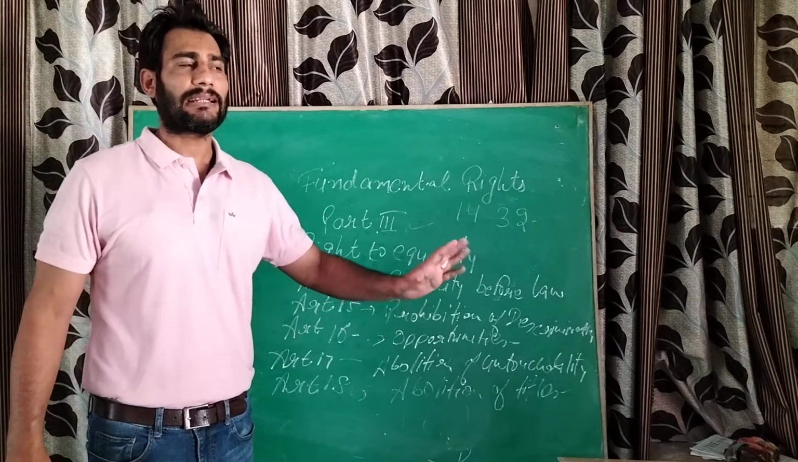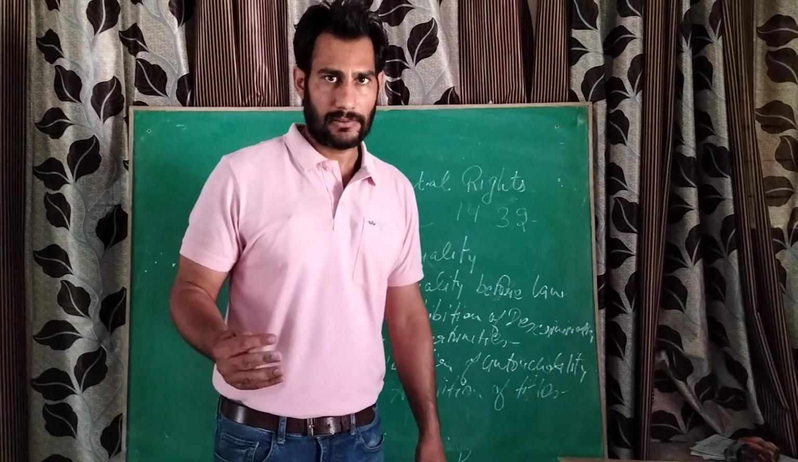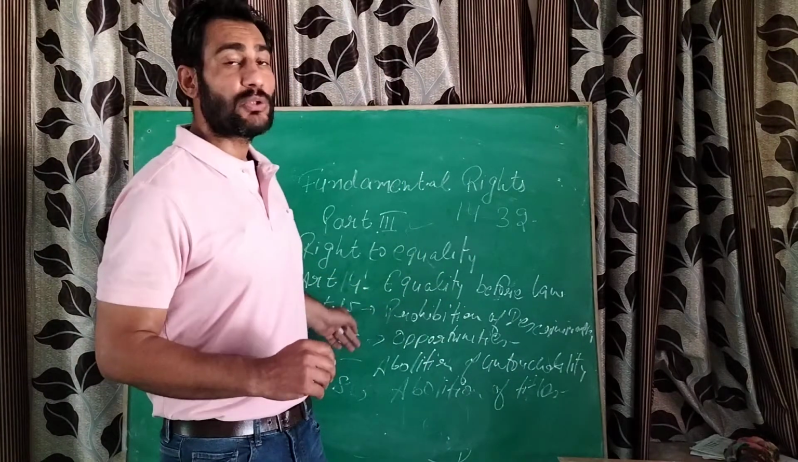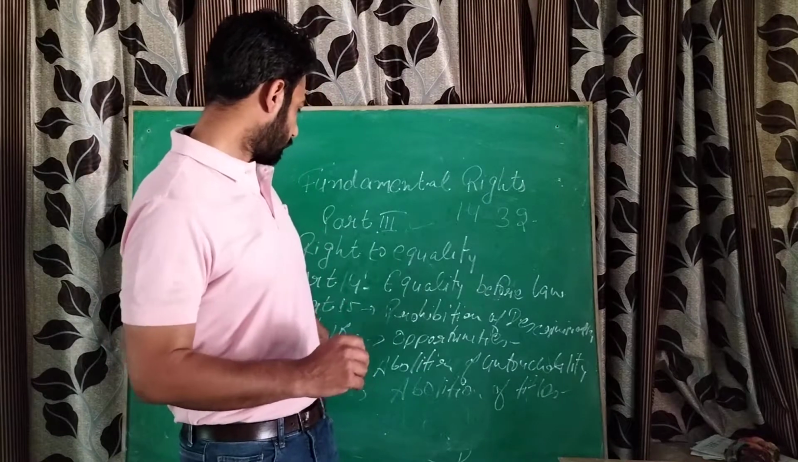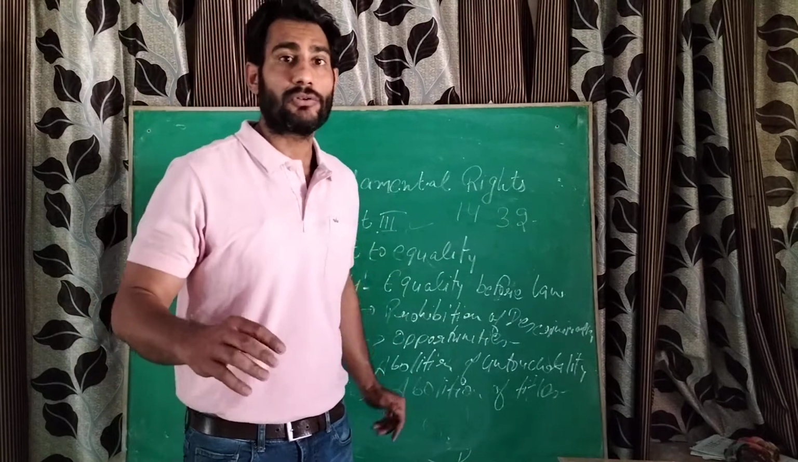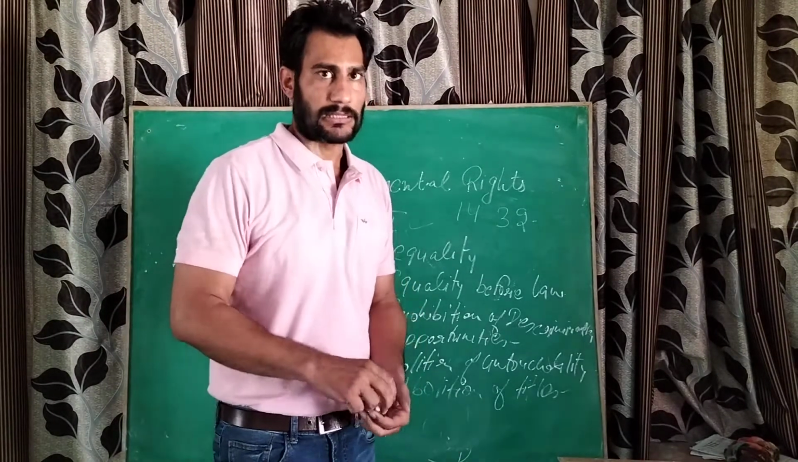You have to make some arrangement of your own to remember all these things. Got it? Because you cannot change the sequence of these articles. You cannot write abolition of titles at Article 14. So you have to be pretty sure about this, and you have to remember all these things.